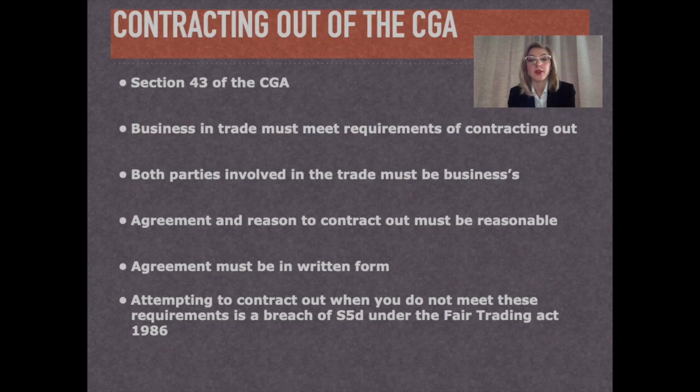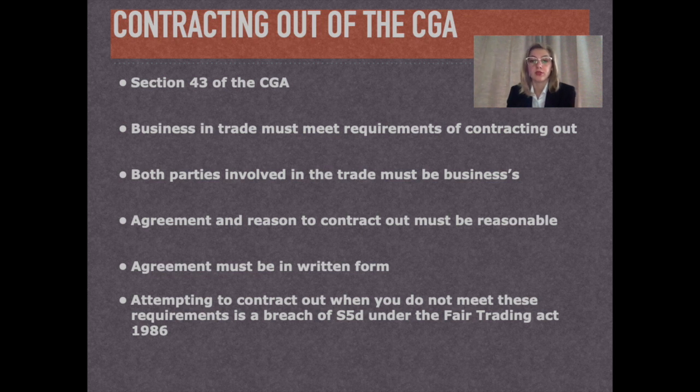Thanks, Ane. I will now discuss the circumstances where it is possible to contract out of the CGA. Contracting out of the Consumer Guarantees Act is possible, but only if the party in trade meets the requirements to do so. It is possible to contract out of the CGA conditions only if a business is providing goods or services to another business, as opposed to selling to consumers for personal use.